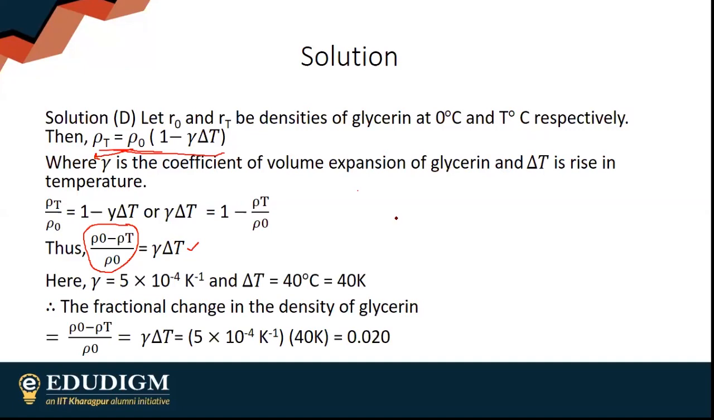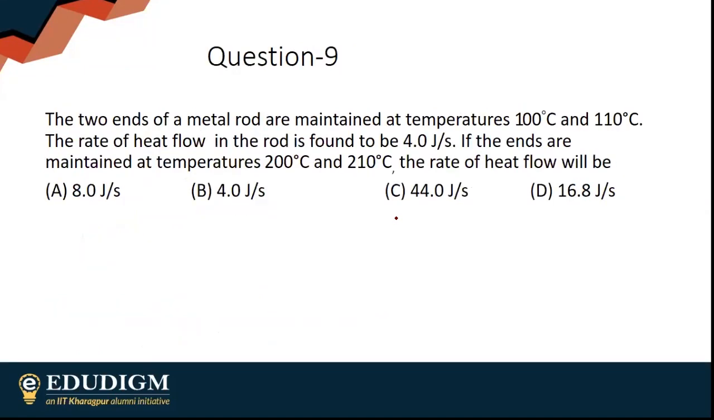Moving on to my next question. Two ends of a metal rod are maintained at temperatures. The rate of heat flow is found to be 4 joules per second. Now, if the ends are maintained at 200 degrees Celsius and 210 degrees Celsius, the rate of heat flow is.